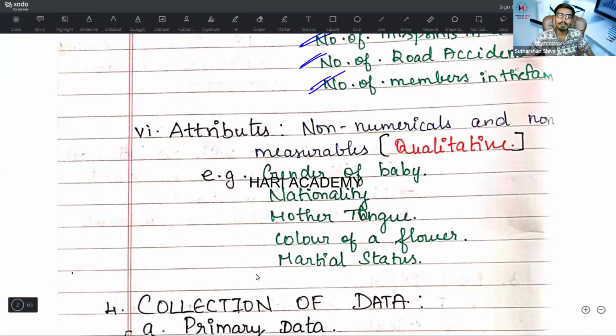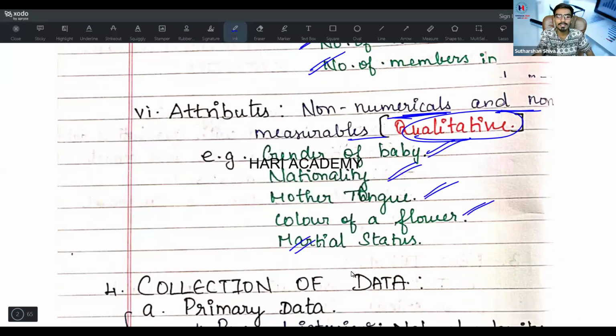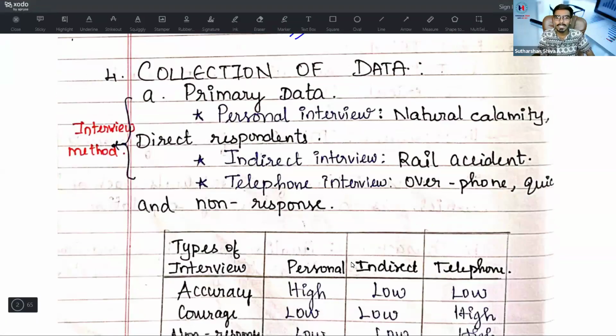Then come to the attributes part. Attributes are known as non-numerical and non-measurable data. It is known as qualitative. Attributes means qualitative, non-numerical, non-measurable. We can say gender of a baby, nationality, mother tongue, color of a flower, marriage status: everything will come under that part. Next, we will come to collection of data.